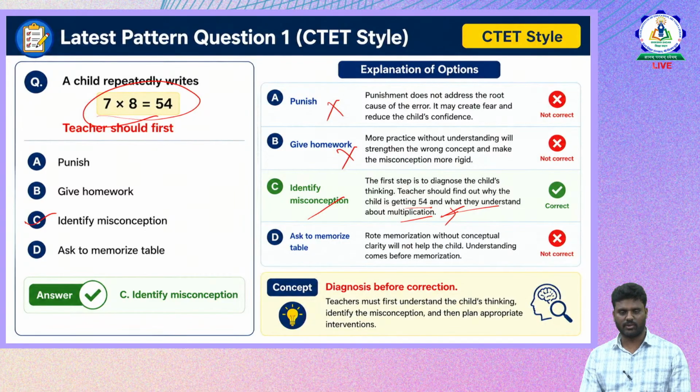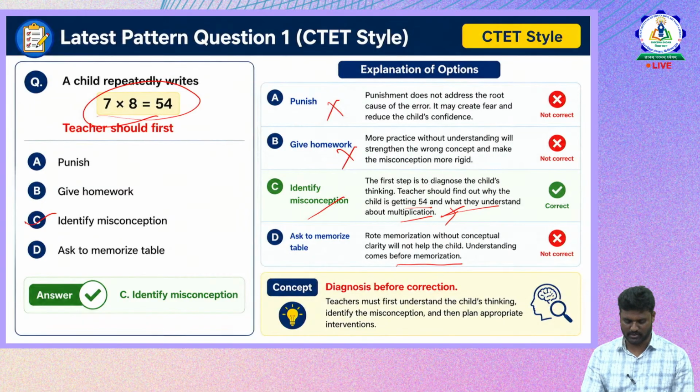Now, ask to memorize the table. If you just ask for rote memorization of the table without conceptual clarity, does it help the child overcome the errors? No. Understanding comes before memorization. Memorizing the tables also does not reduce or minimize the errors or misconception. So conceptual understanding is very important. Therefore, first identify the misconception, then provide an alternative teaching method in order to overcome it. So option C is the correct answer for this.